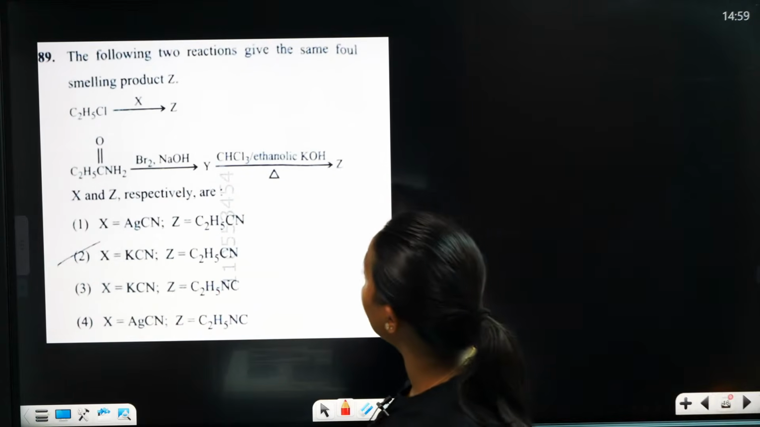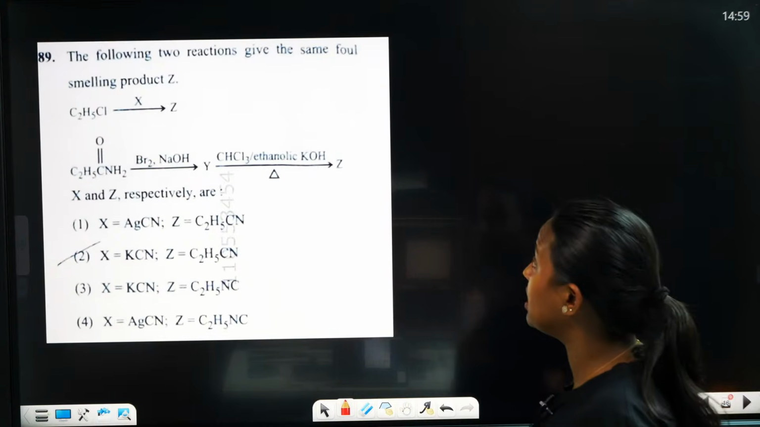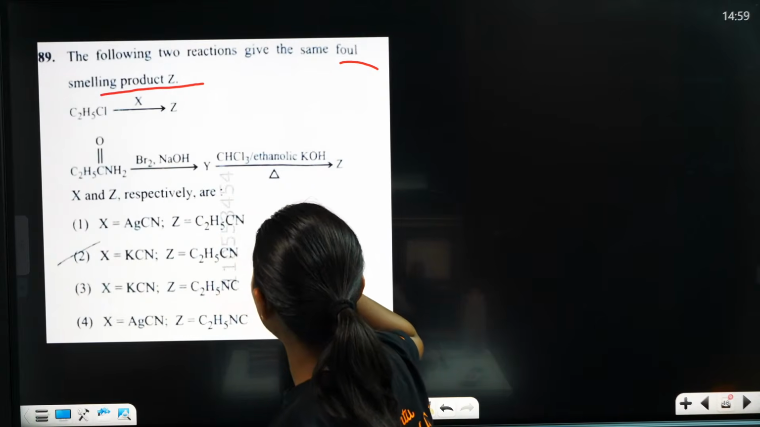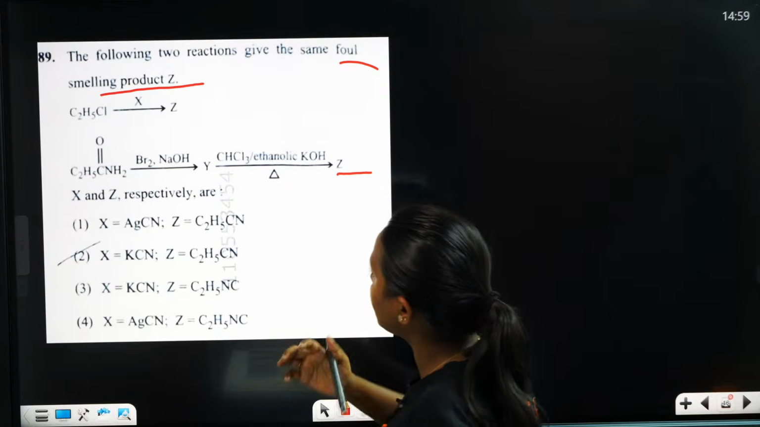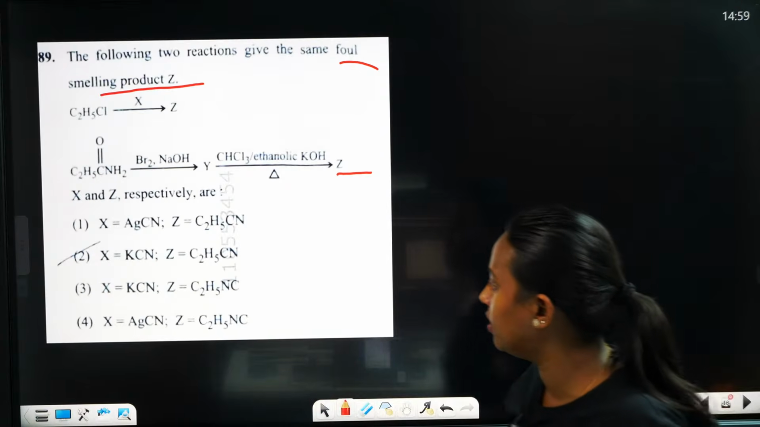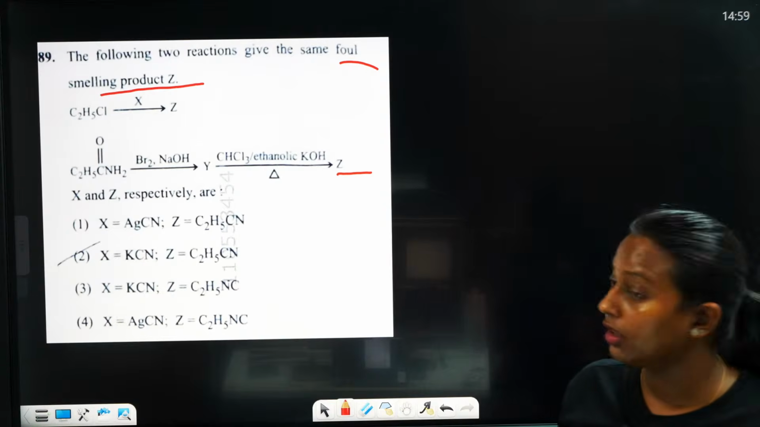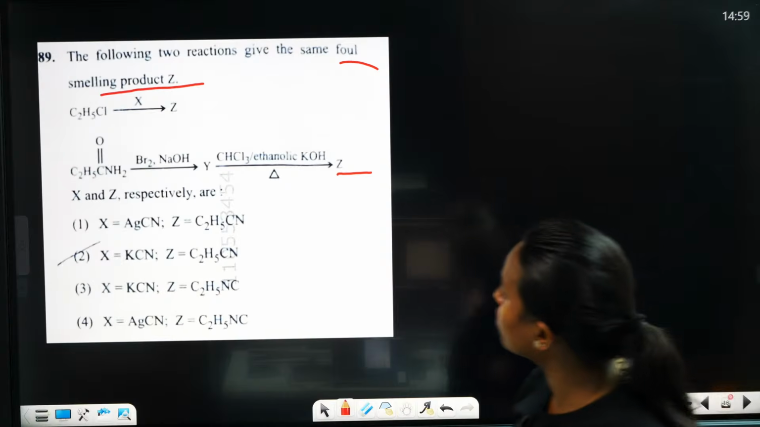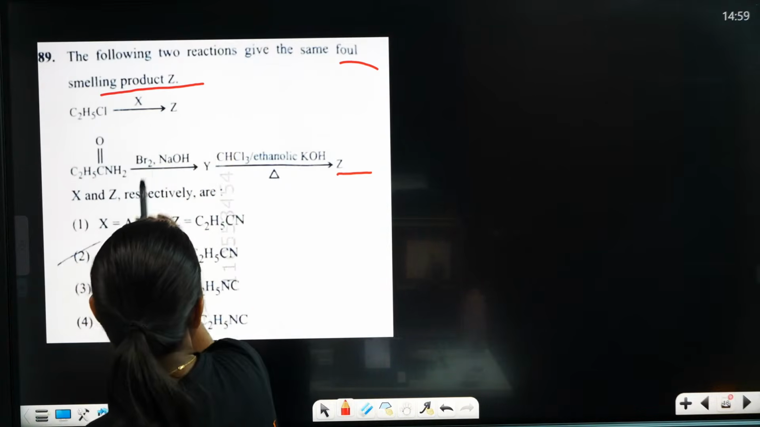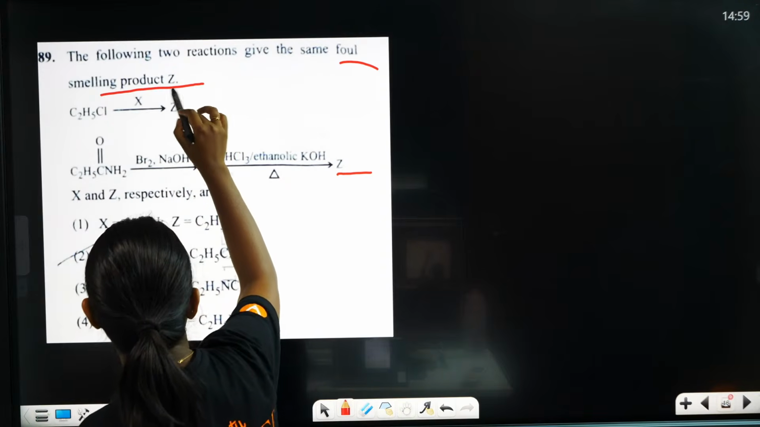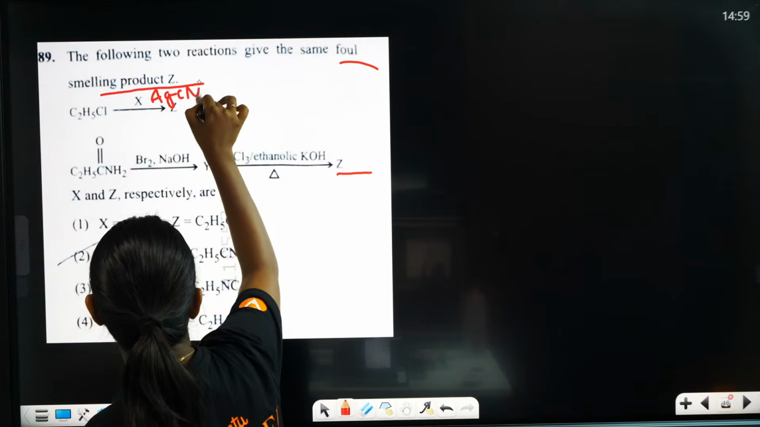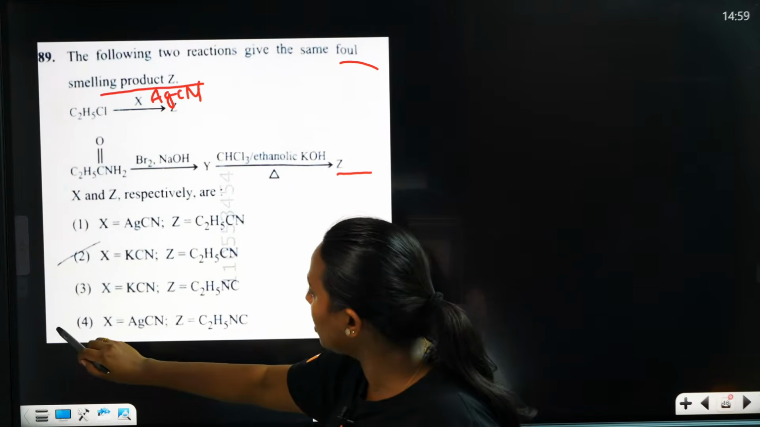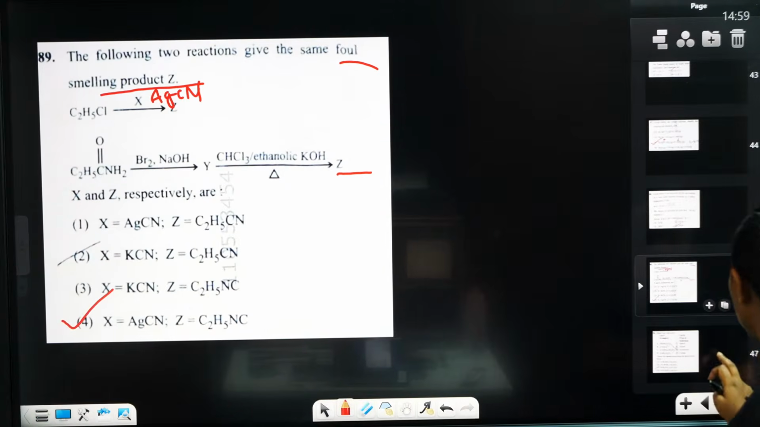The following two reactions given below give the same Hoffmann product Z. What is Z? What is Z? It reacts with X. So X is actually AgCN. So the CN will replace and come on that side. So the correct answer is actually 4. 4 is the correct answer.